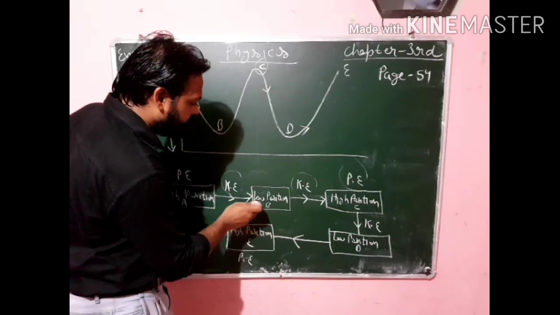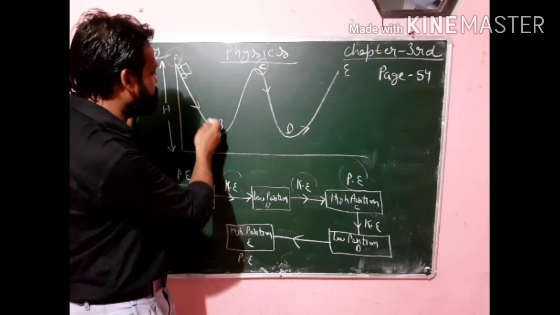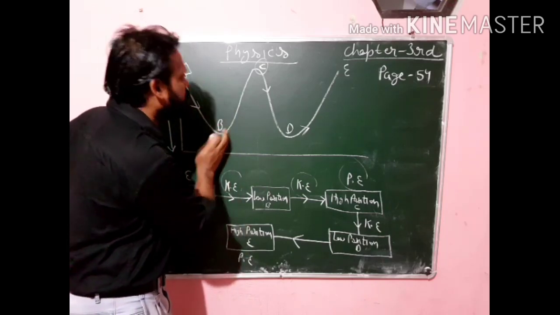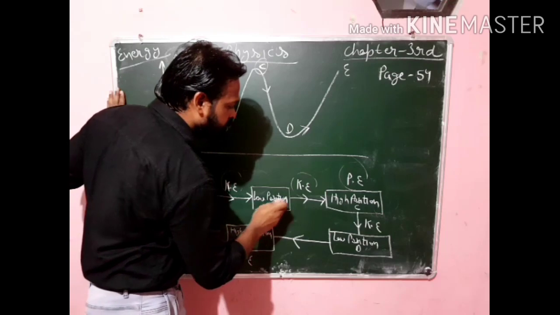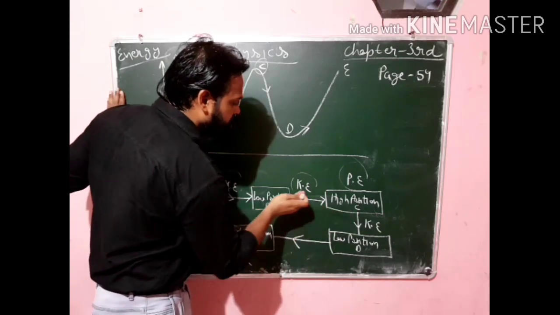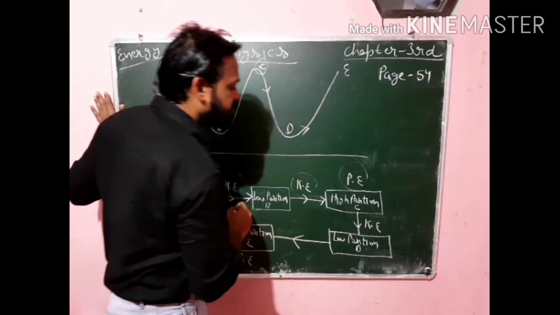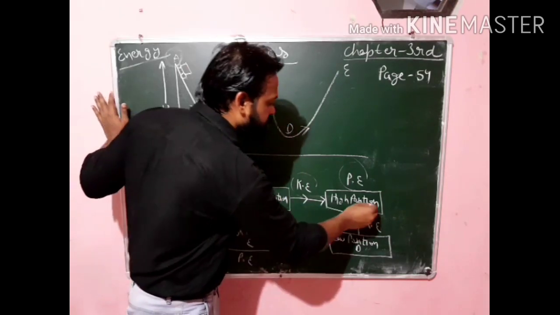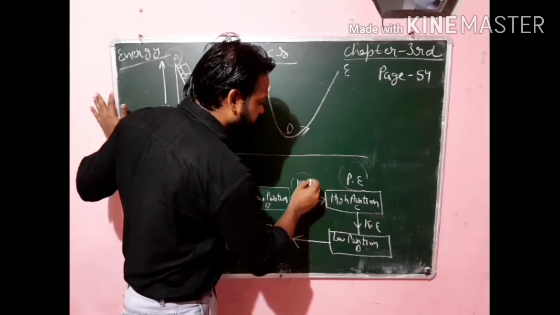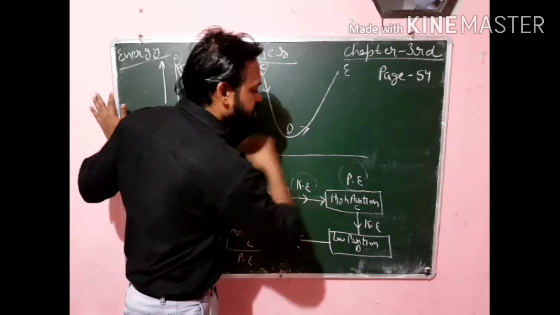So at point B it is at a low position, but because of its kinetic energy it starts moving from point B to C. From B to C, when it is moving, it has kinetic energy. Now when it reaches point C, it again has a high position, and this kinetic energy is converted again into potential energy.